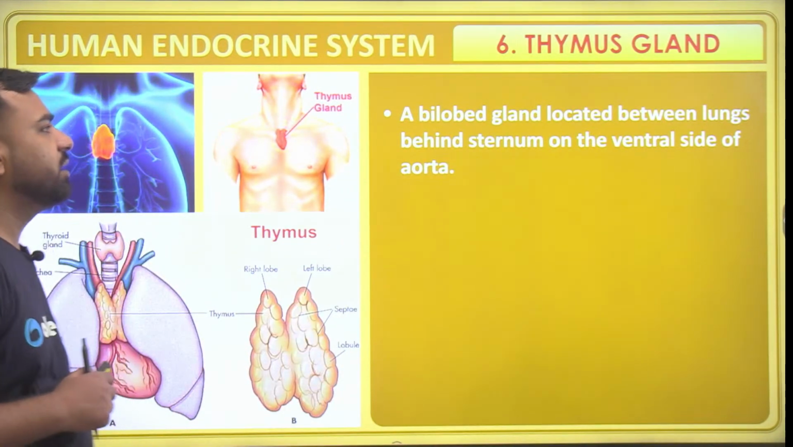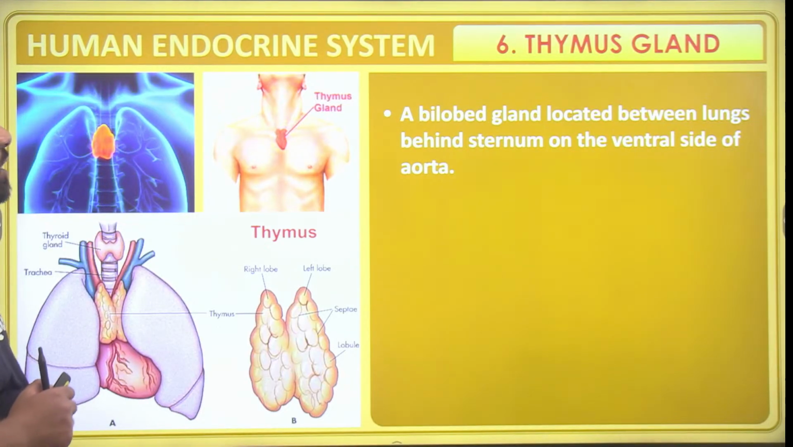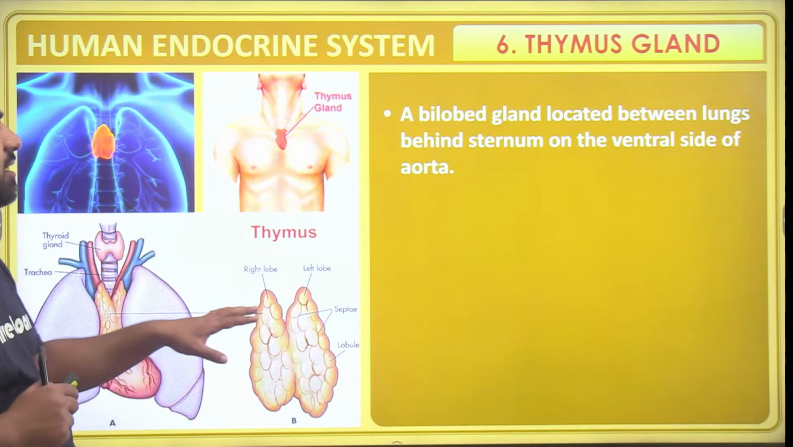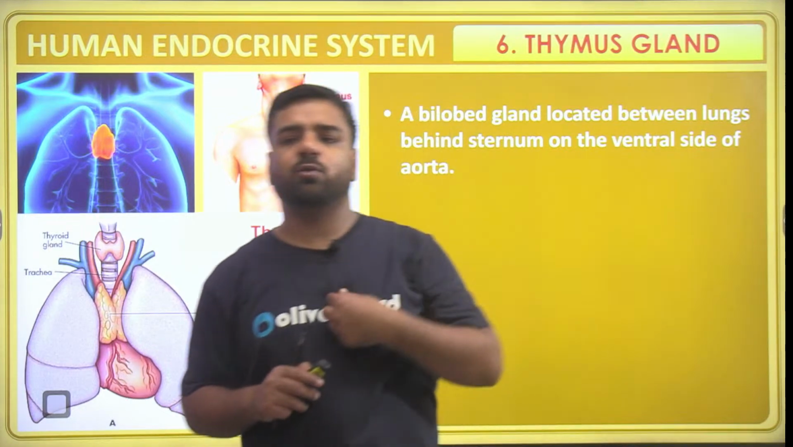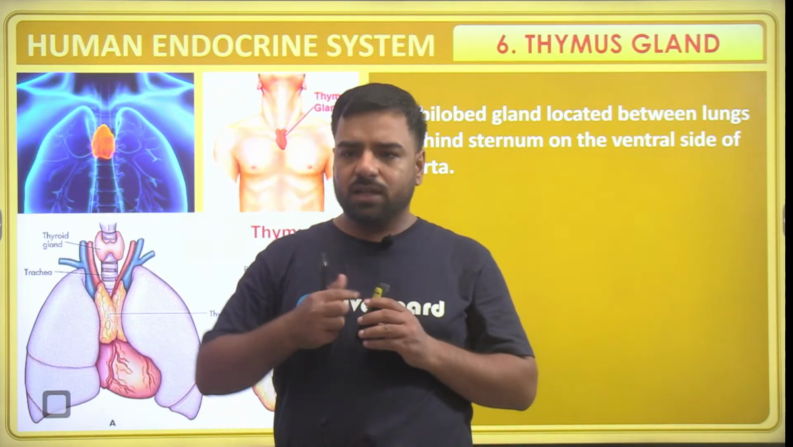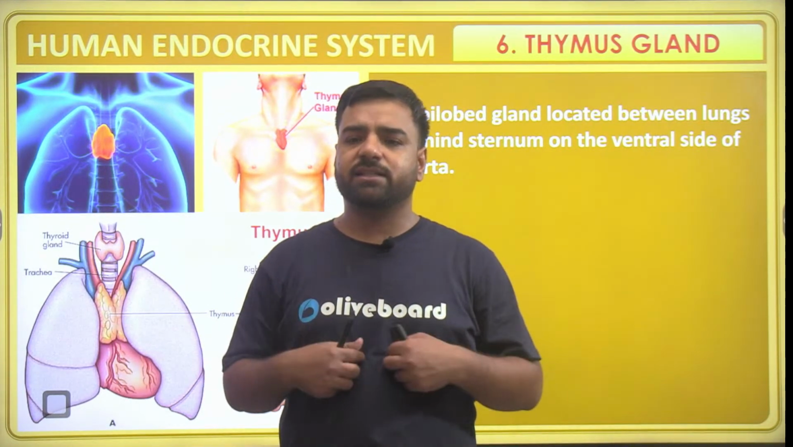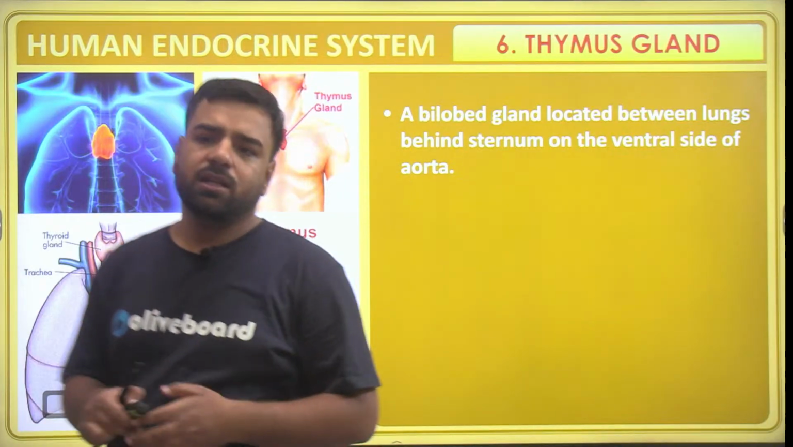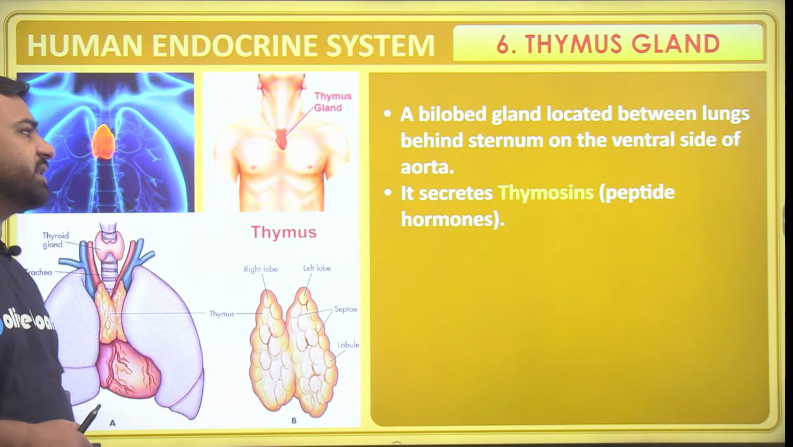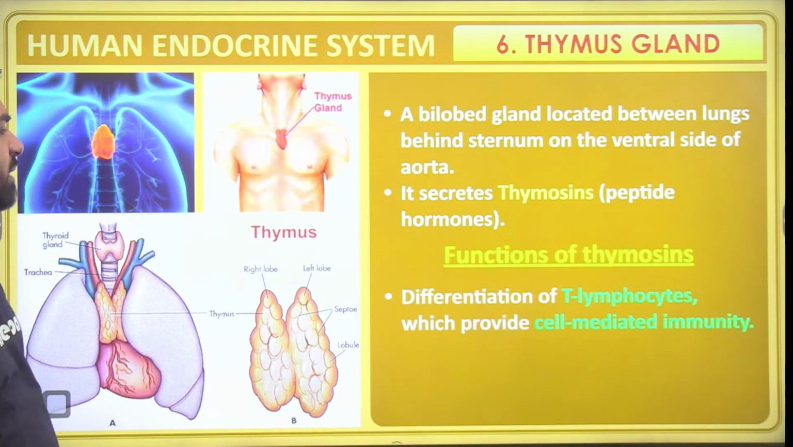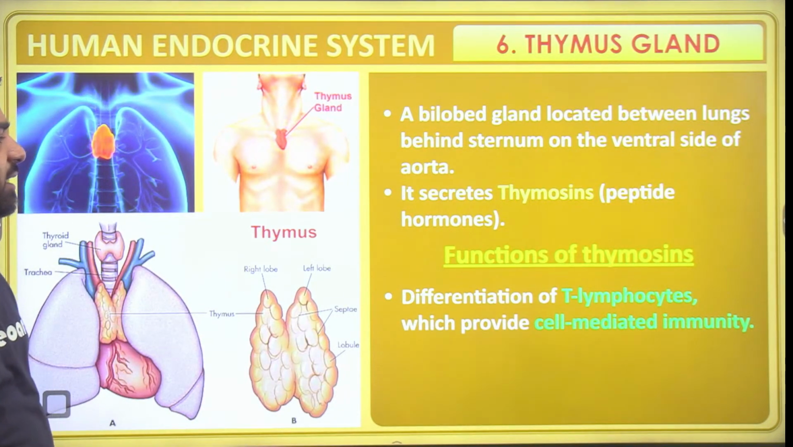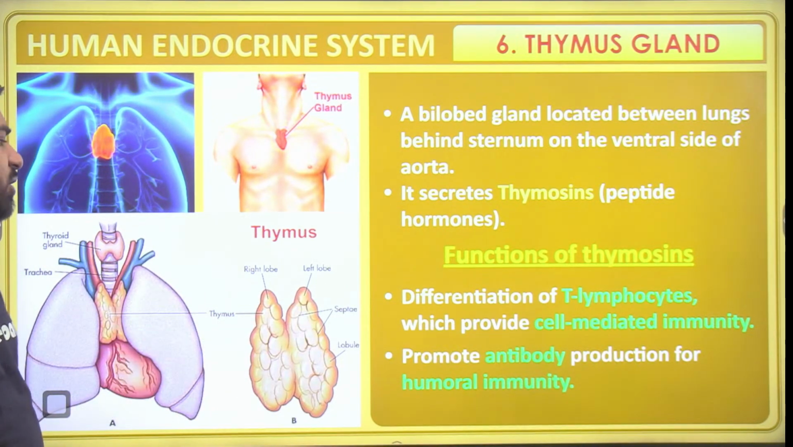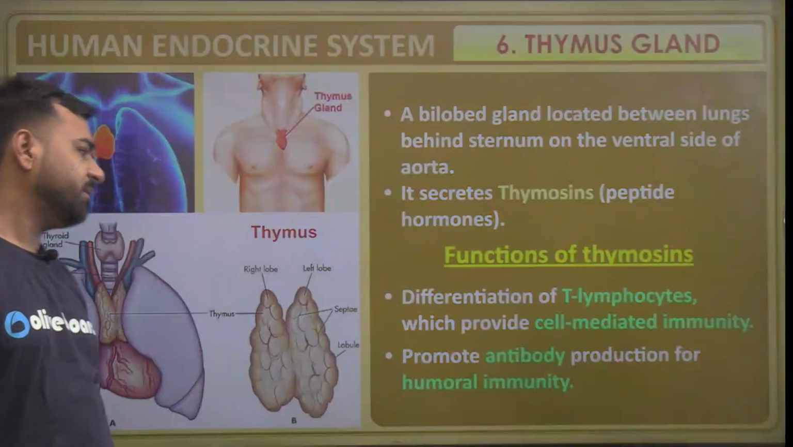More about it: a bilobed gland located within the lungs behind the sternum on the ventral side of the aorta. What is the sternum? That's the breastbone. This is the bone which is present here, and all the ribs are connected at this particular location. Now, it secretes thymosin. What are the functions of thymosin? Differentiation of T lymphocytes, which provide cell-mediated immunity. It promotes antibody production of humoral immunity.